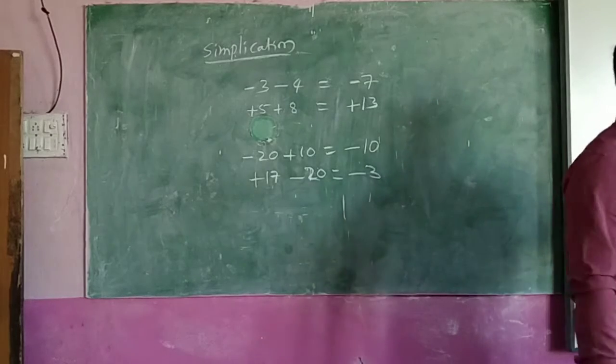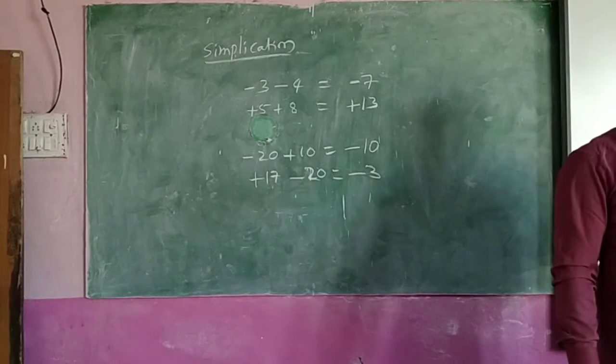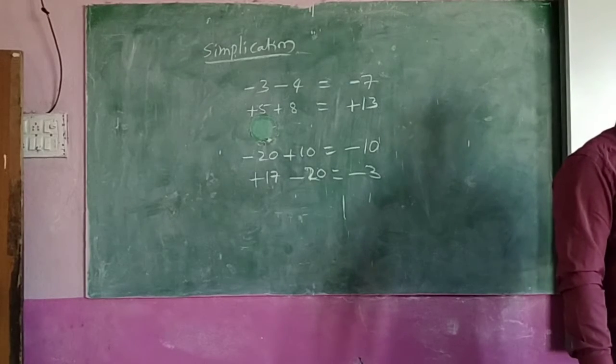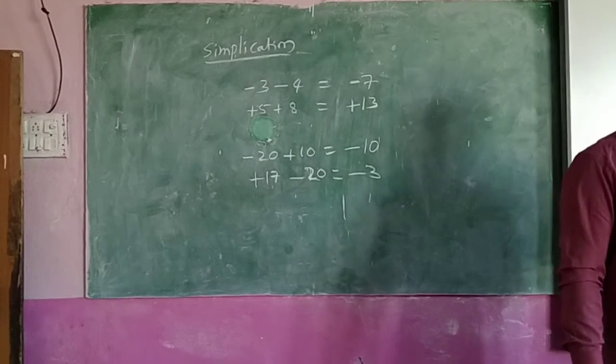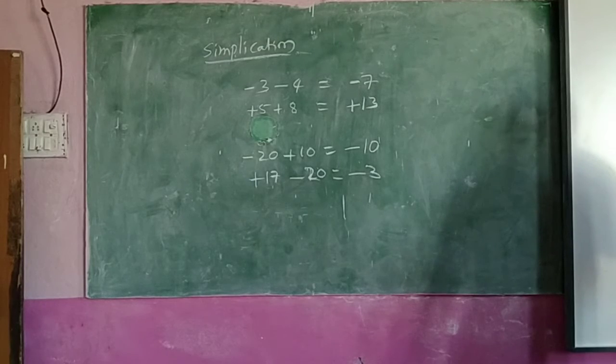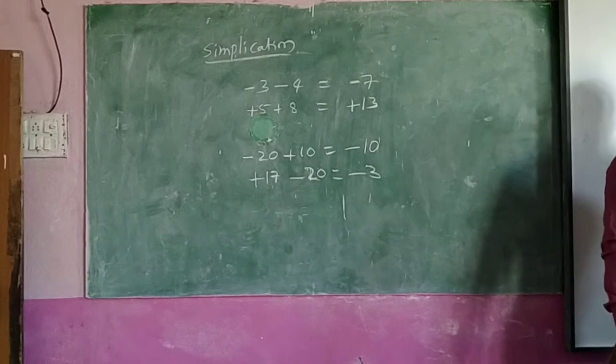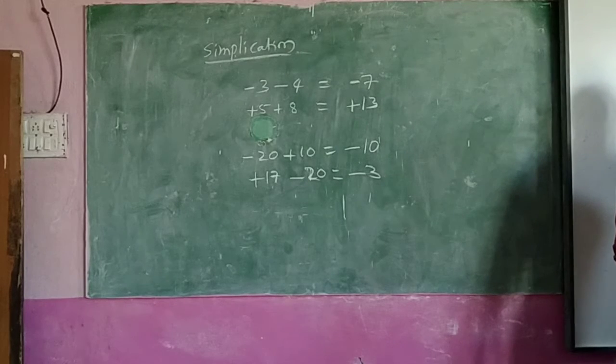Once again I am saying, don't give the answer directly. Think like this: how are you moving? What movements are there, up or down? In the same-direction situations, what should we do? We have to find the total, and then where we are. If both are up, I will be up. If both are down, I will be down. Down means minus symbol, up means plus symbol.